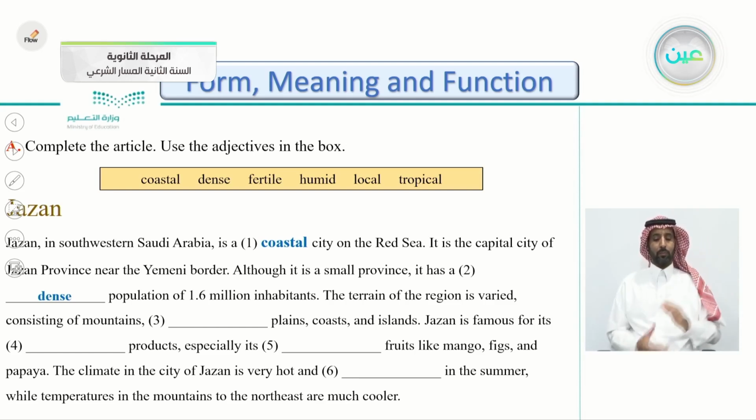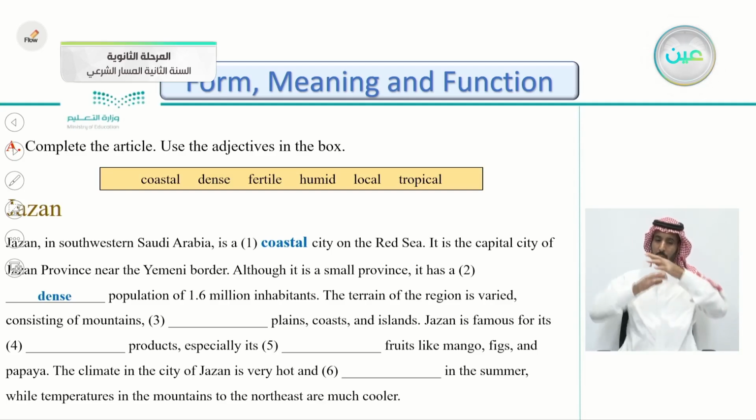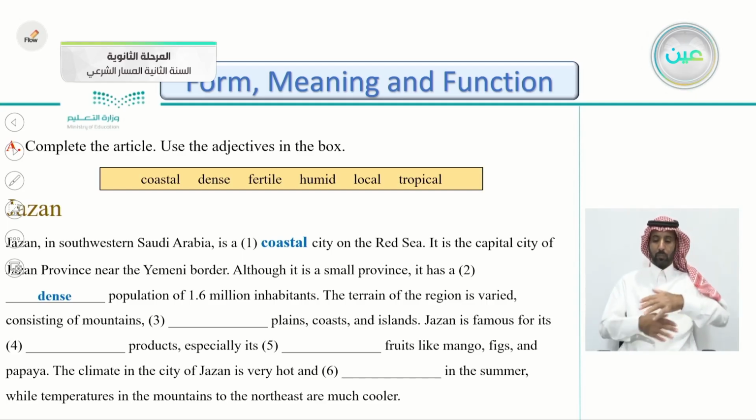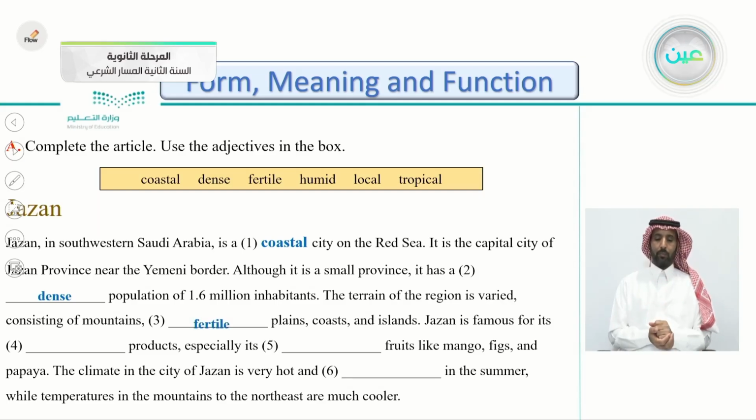The terrain of the region is varied. Varied means different. Is varied, consisting of mountains, plains, coasts, and islands. Mountains, and then the third gap, plains, coasts, and islands. So what do we put here? Plains. Yes, very good. Fertile plains. It means that you can plant trees there. Fertile plains, coast, and islands.